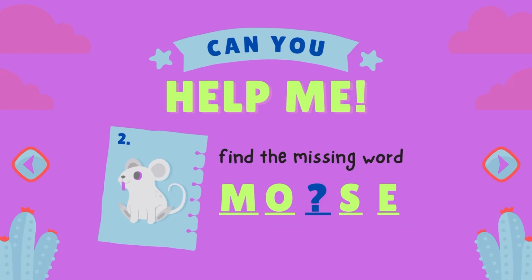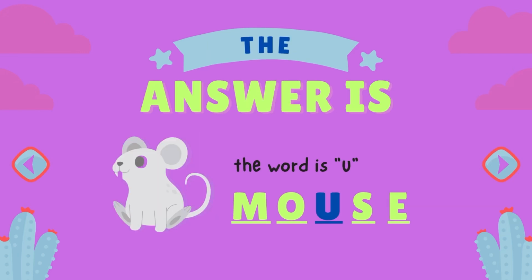Next one. Kids, can you help me find the missing word? M-O-S-E. Kids, look at the picture and help me find the missing word. The answer is U. M-O-U-S-E. Mouse.